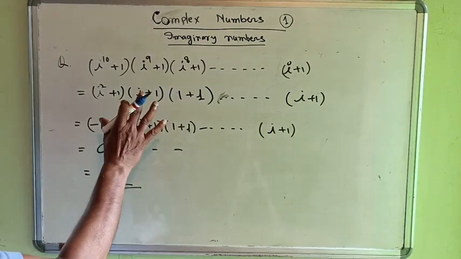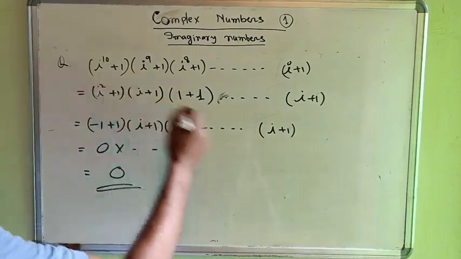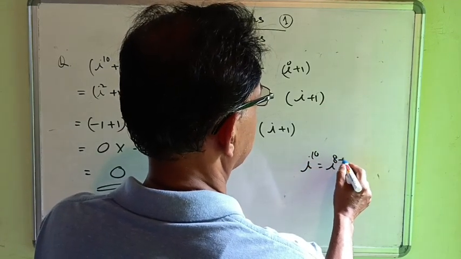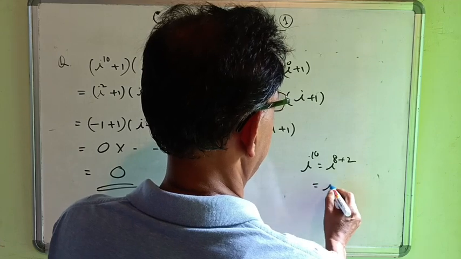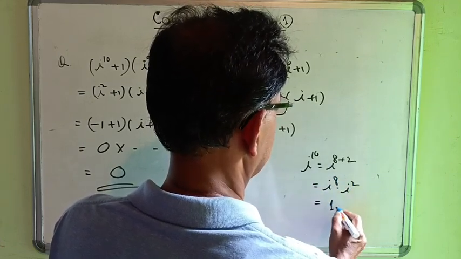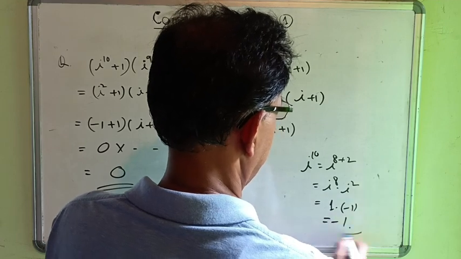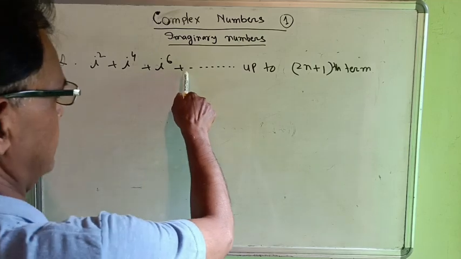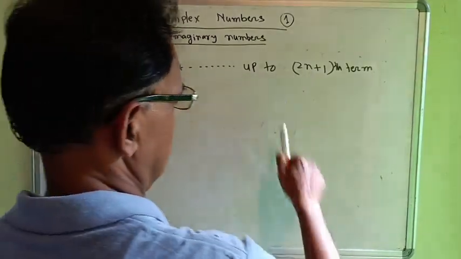Very simple calculations. i to the power 10 is equal to what? i to the power 10 is equal to i to the power 8 plus 2. This implies i to the power 8 into i square. This is equal to what? 1. This is equal to what? Minus 1. Therefore we get minus i square plus i to the power 4 plus i to the power 6 plus dot dot up to 2n plus 1 terms.